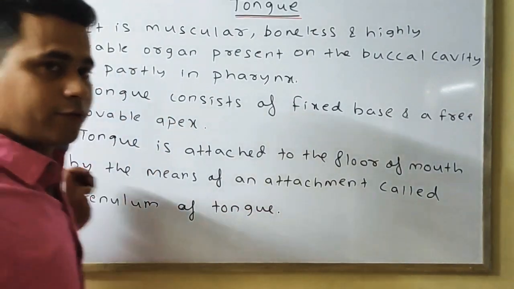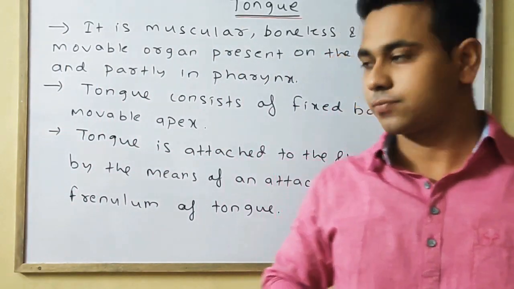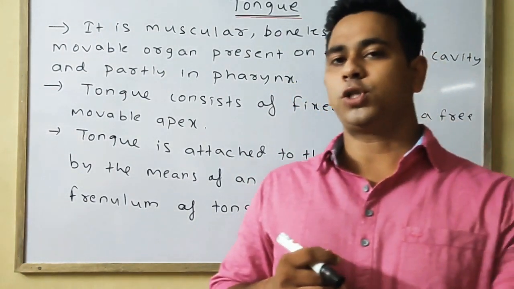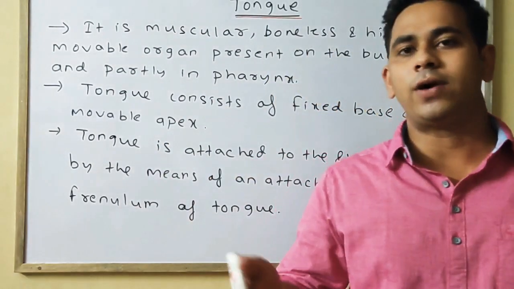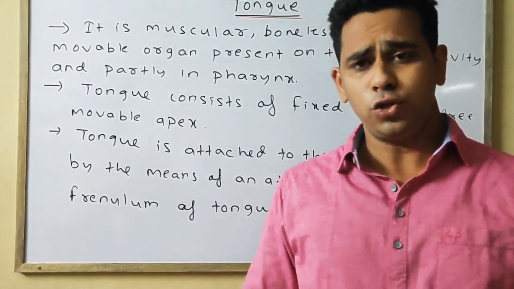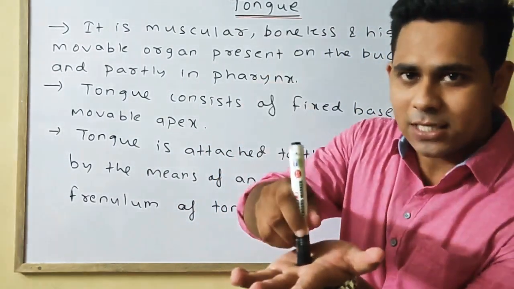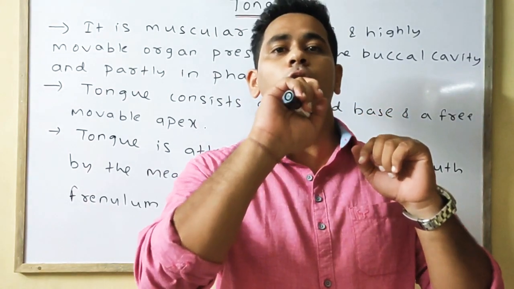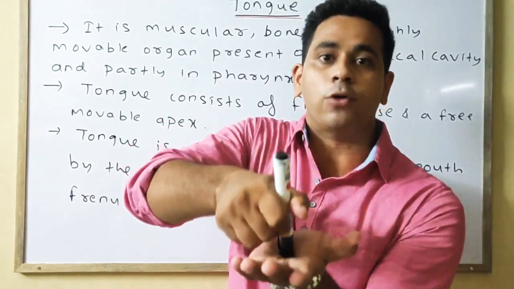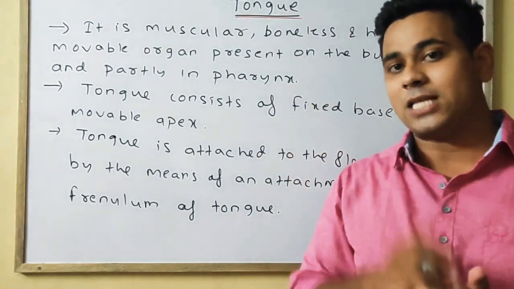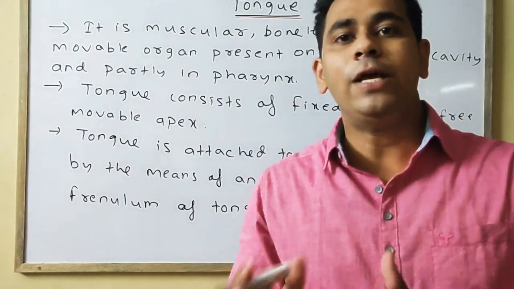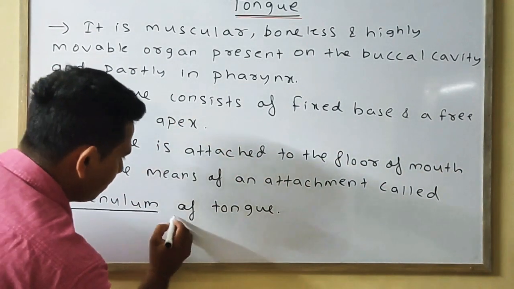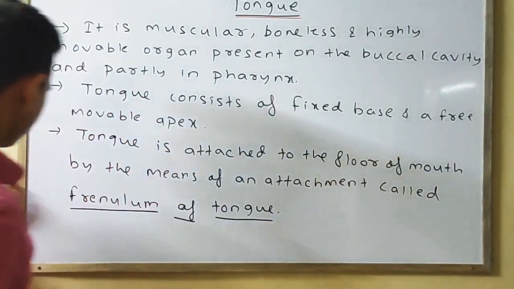Frenulum of tongue means the tongue have two portions. One is the freely apex and other one is the fixed base. So the base of the tongue is attached to the floor of the mouth. This one is the mouth or buccal cavity, or the floor, we can say. It is fixed to the floor of the mouth by the means of an attachment or fold called frenulum of tongue. This is an important objective. Frenulum of tongue. Okay.